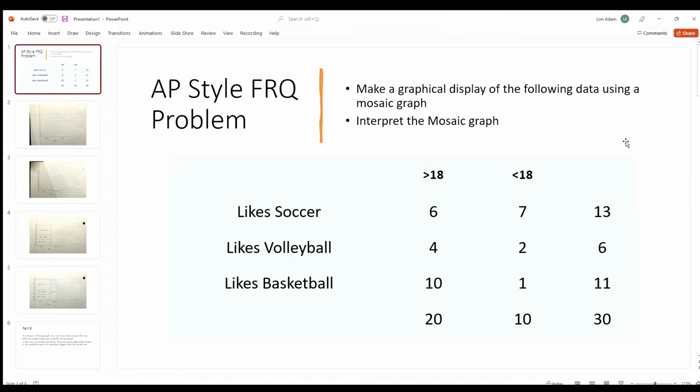With the data I got from the survey, I have made an AP-style FRQ problem. Part A. Make a graphical display of the following data using a mosaic graph. Part B. Interpret the graph. To solve this problem,